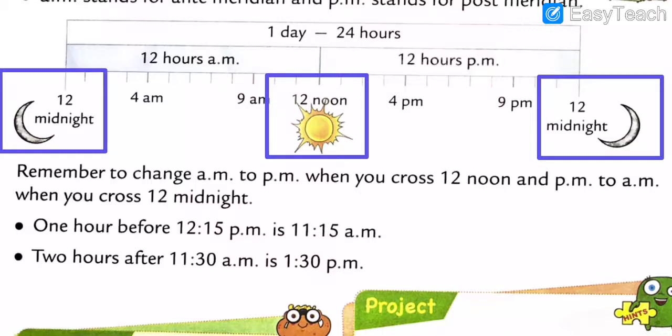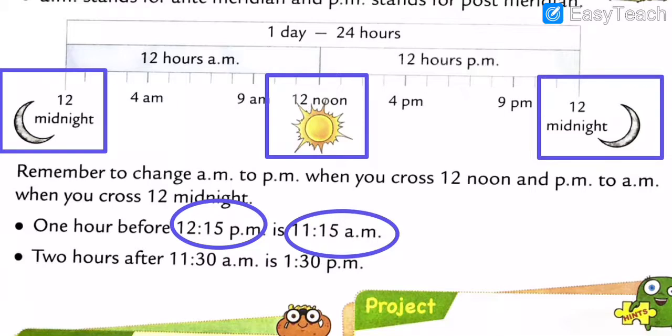Here is 12:15 p.m. and here is 11:15 a.m. That is the difference between both times. Got my points, all dear students? Note down these both things in your book, my dear all. I hope you all have understood.